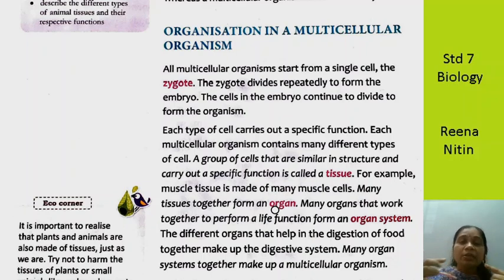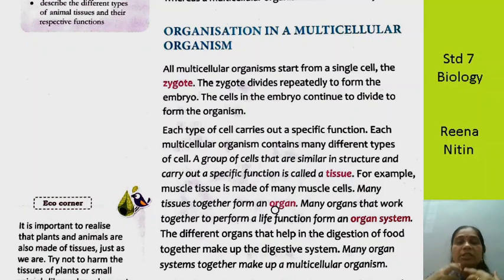From there it enters the bronchi, which branch into bronchioles, and then it enters the alveoli. There are many parts like that, and it enters the lungs. So the lungs, the trachea, the windpipe, the nostrils are all part of the respiratory system.